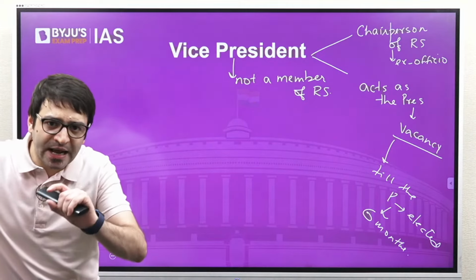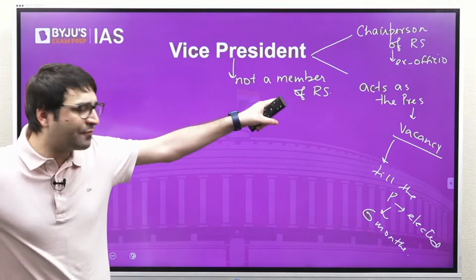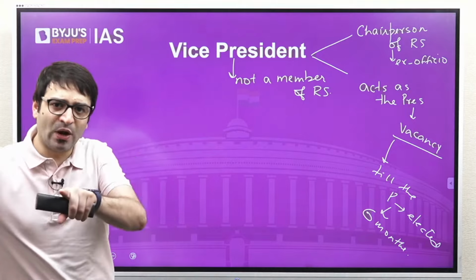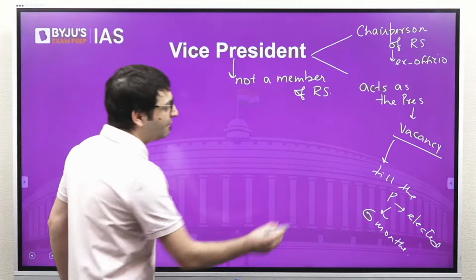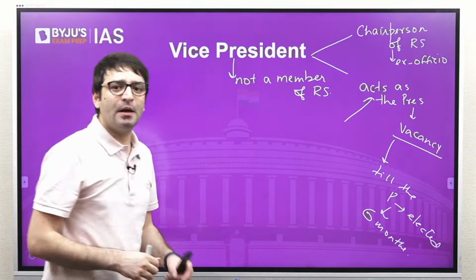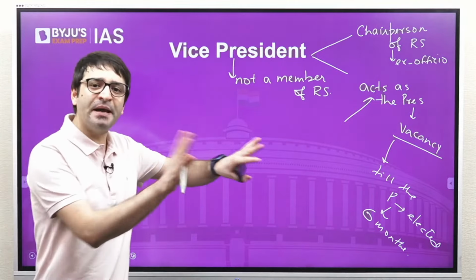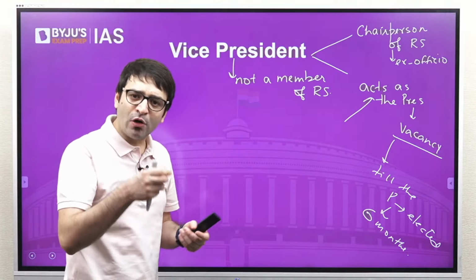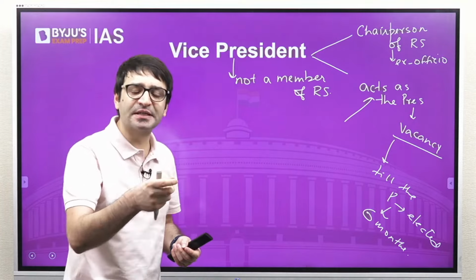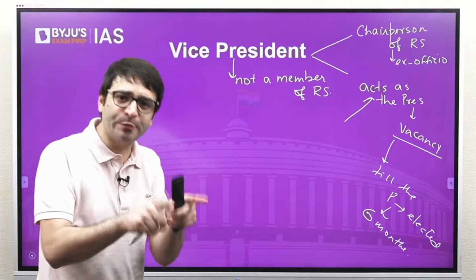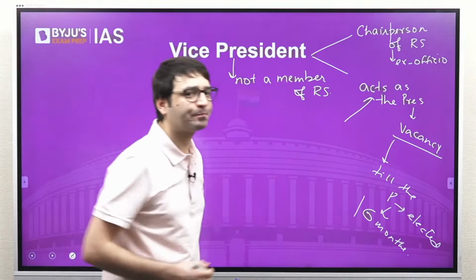That means whenever there arises a vacancy in the office of the President of India, then what happens? Vice President will act as the President of India. But for how long? Not for the remainder of the session, but only till the next President is elected, which should be done within 6 months.